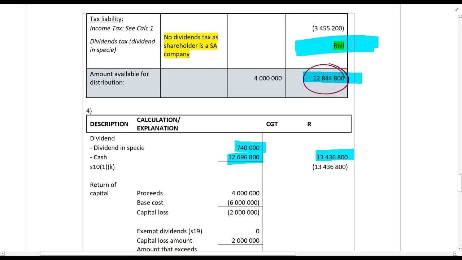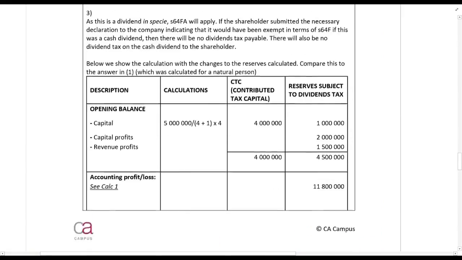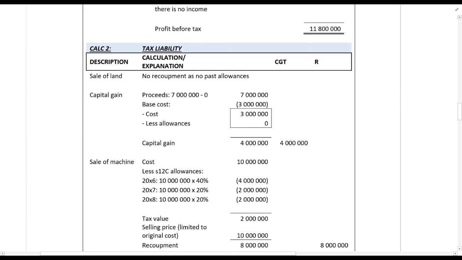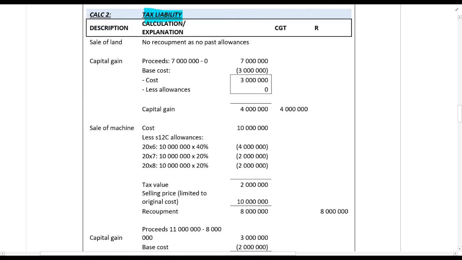So guys, that is pretty comprehensive for a liquidation. If you can work through this and you can do this, I do believe that you should be able to answer basically everything. The majority of your marks, again guys, lies in the calculation of the tax liability. So make sure that you get that right, and that should be no problem for you at all because you've been doing that the entire year so far.